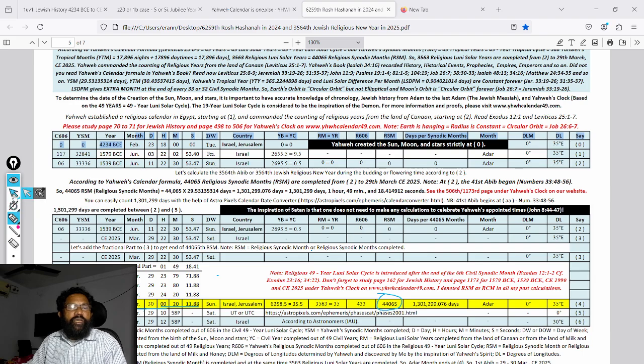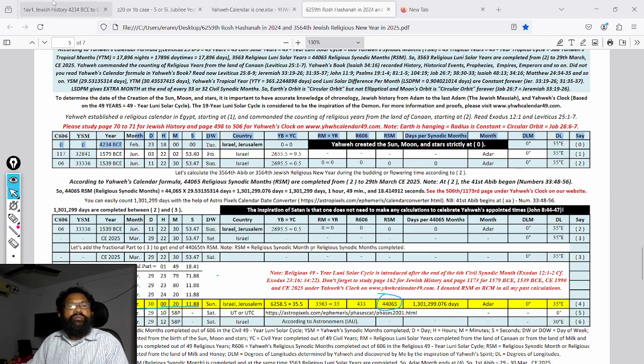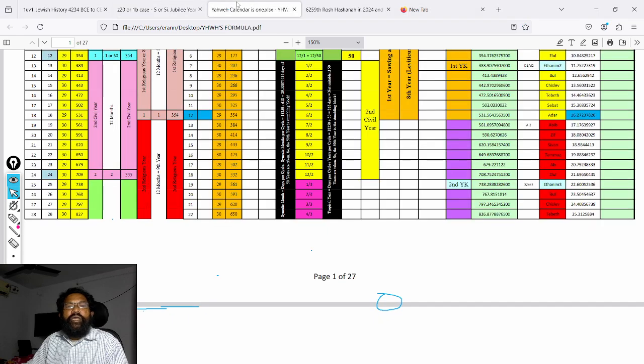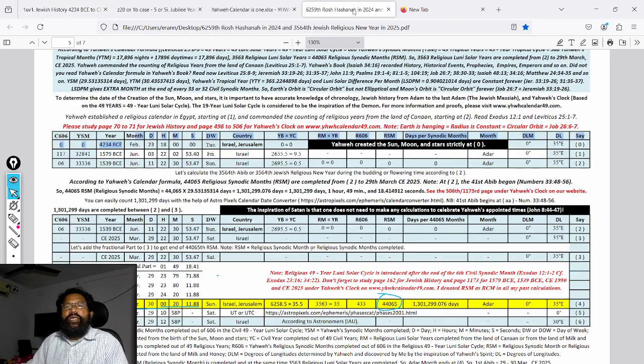In this way, you can calculate with the help of Yahweh's formula. This is Yahweh's calendar formula. This is Jewish history. We can calculate. This is the data I calculated in this way. So you too can calculate. In this way, everyone can calculate if you learn from me.